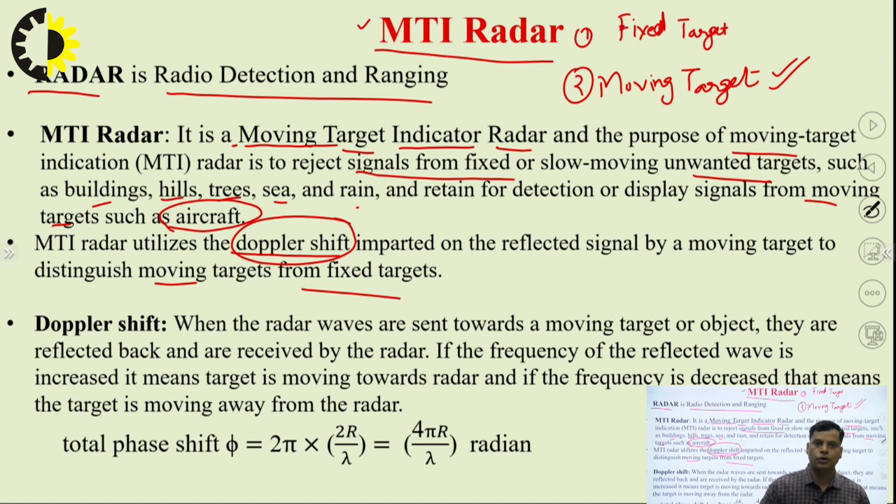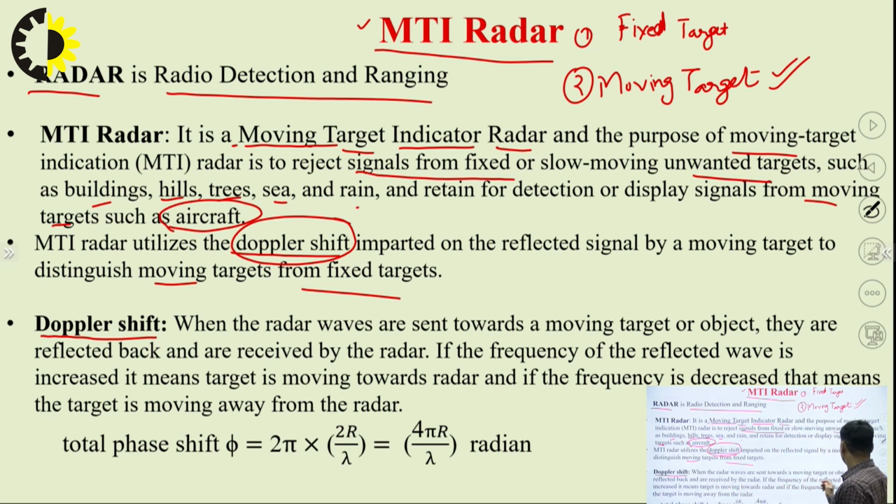Before moving to the MTI radar, we will first discuss the Doppler shift. What is it? Here I have discussed the Doppler shift. When the radar waves are sent towards a moving target or object, they are reflected back and received by the receiver.